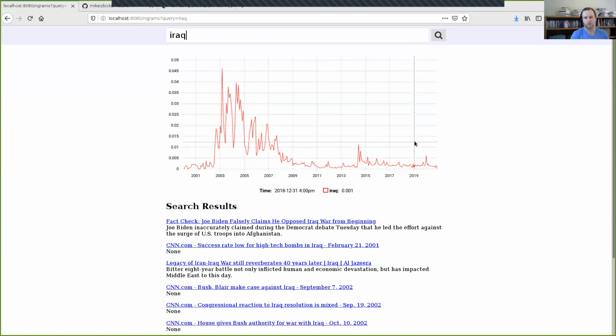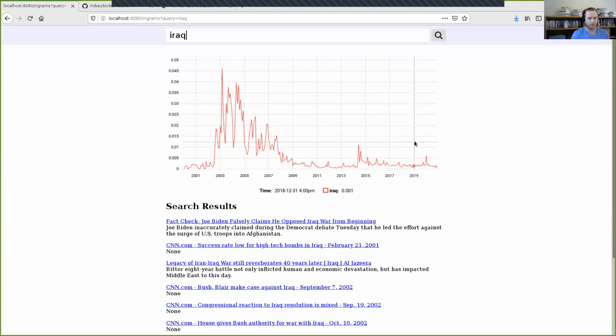So I want to know not just what US newspapers are talking about Iraq, but how did Chinese newspapers respond to the US invasion of Iraq? Did they continue talking about it for a long time? Do they still talk about it? Those are important questions that, at least at this point, aren't easy to answer for a researcher.